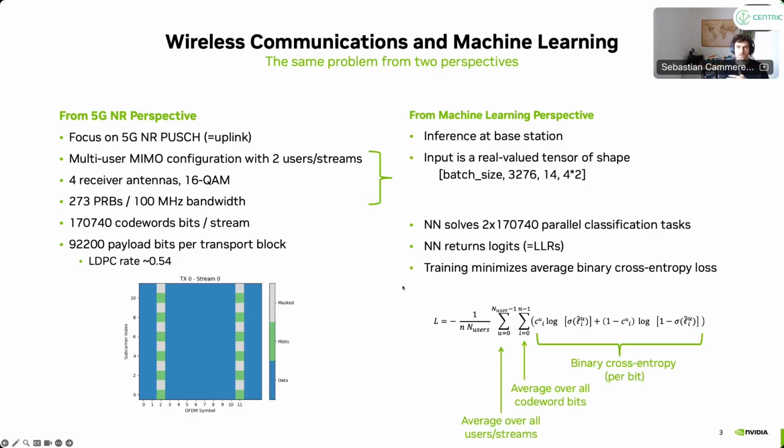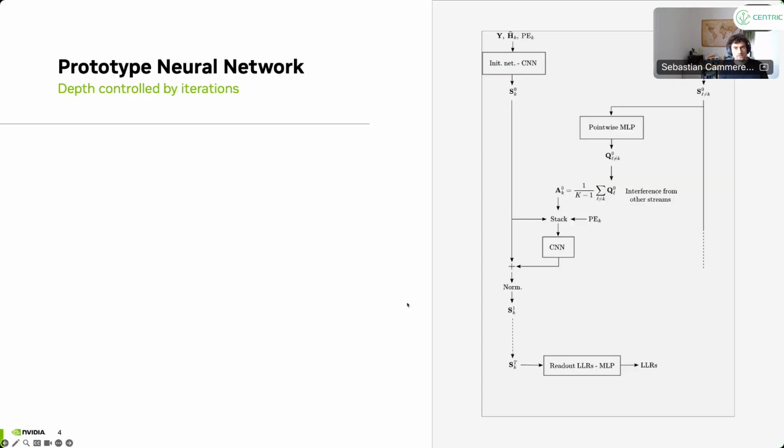The training is just done similar to standard classification tasks. We use binary cross-entropy loss, and we average that over all codeword bits and all streams and so on. You can also average over the different decoder iterations and so on. So that's the setup that we are working on.